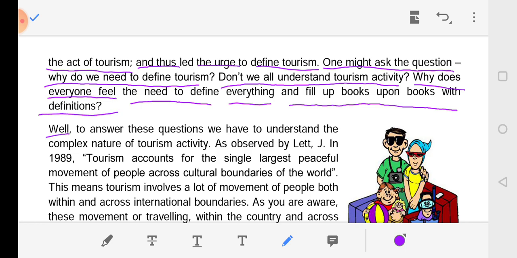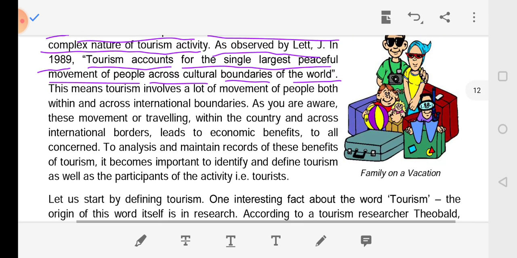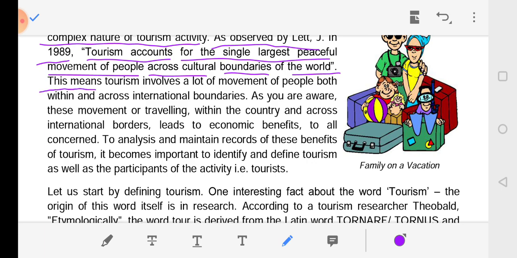Well, to answer this question, we have to understand the complex nature of tourism activity. As observed by Leiper in 1989, tourism accounts for the single largest peaceful movement of people across cultural boundaries of the world. This means tourism involves a lot of movement of people both within and across international boundaries.